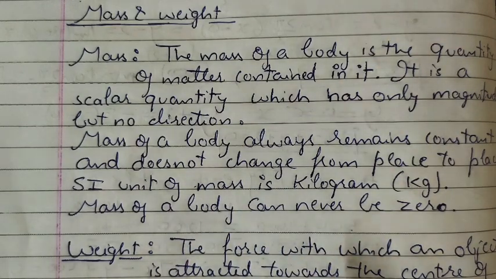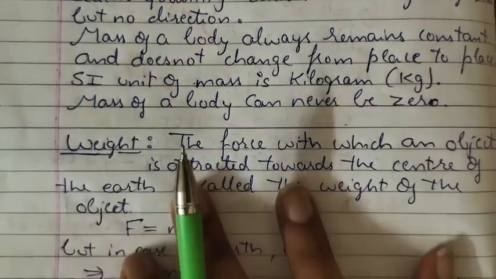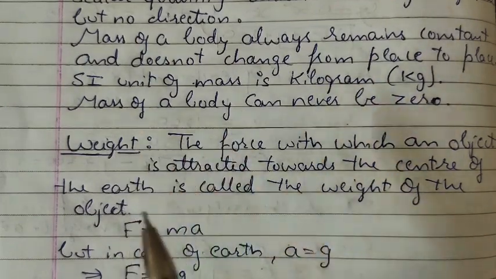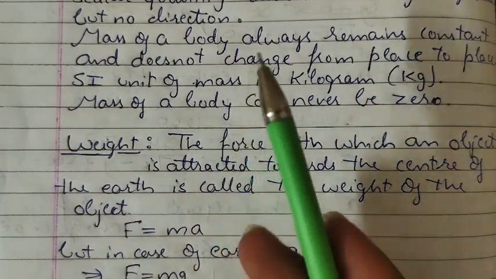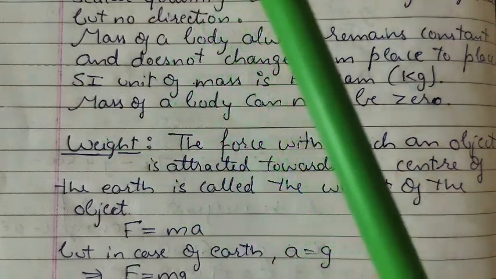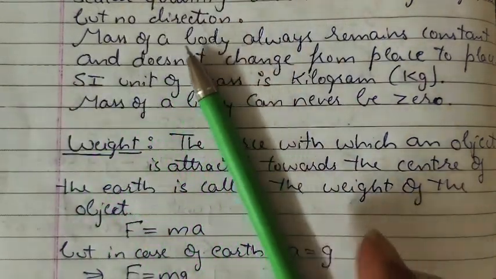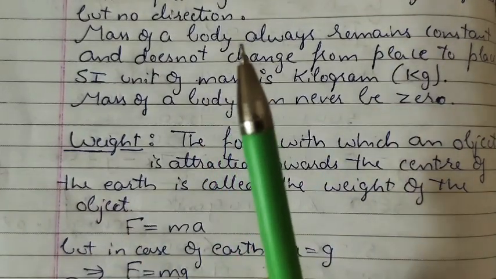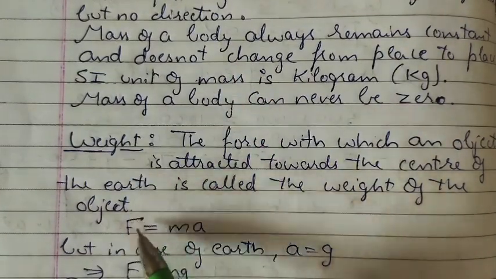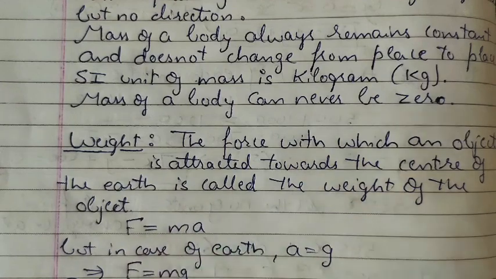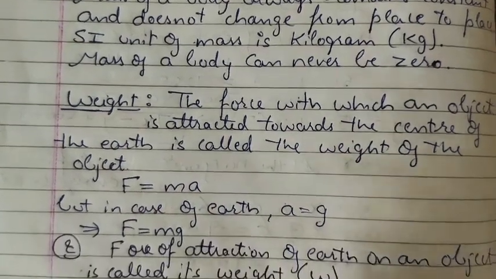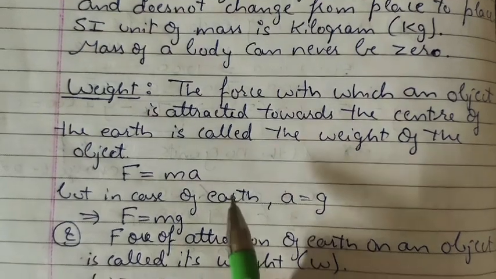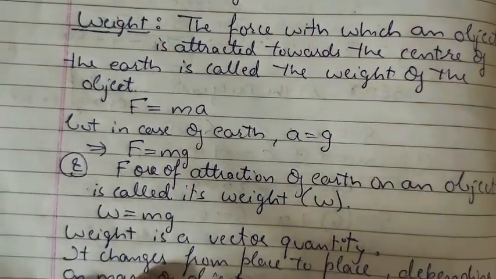Next, let's come to weight. What is weight? The force with which an object is attracted towards the center of the earth is called the weight of the object. Means if I throw this pen, the force with which it is attracted towards the earth is its weight, right? We all know that F is equal to ma, force is equal to mass into acceleration. But in case of earth, or free fall, we can take a is equal to g. So we can say F is equal to mg, right?